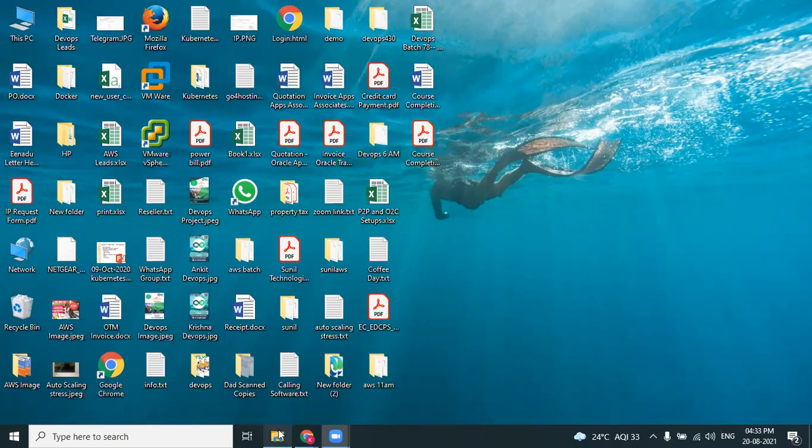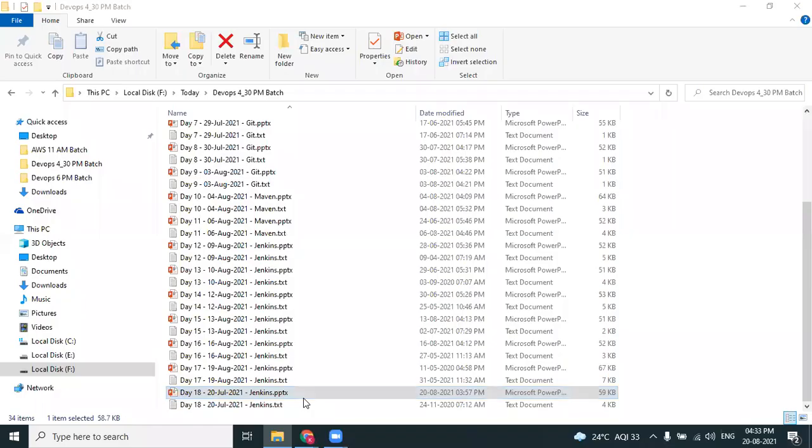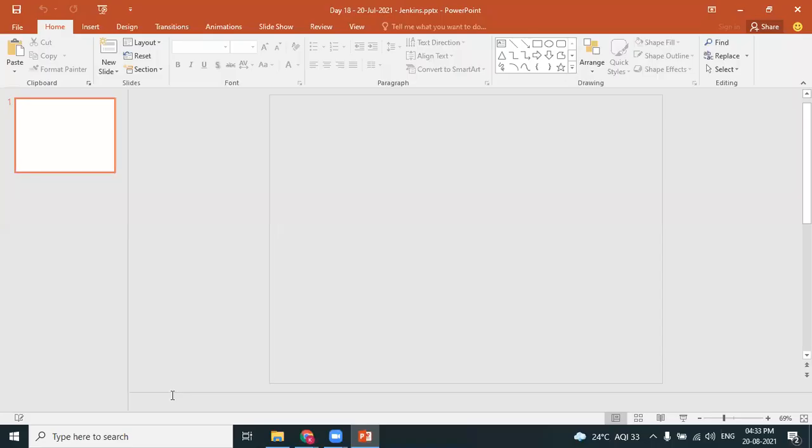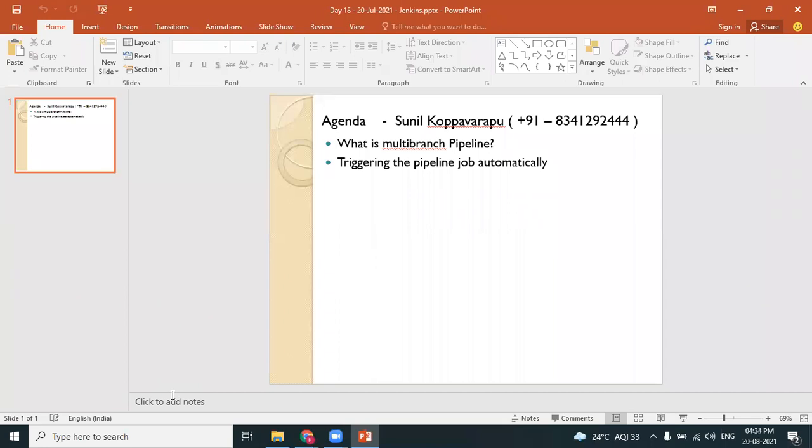What is our agenda for today's session? We'll be learning about a different type of job called a multi-branch pipeline, which is very, very important. I want to discuss the multi-branch pipeline and how we can trigger the jobs automatically. Until now we have learned how to run the jobs manually, but today we'll experience how to trigger the jobs automatically. So without further delay, let's get into the concept of the multi-branch pipeline.